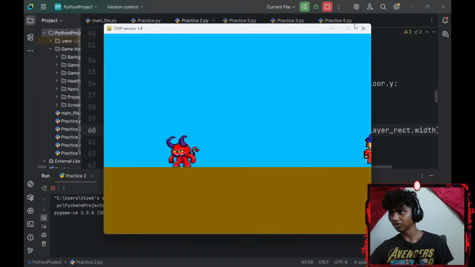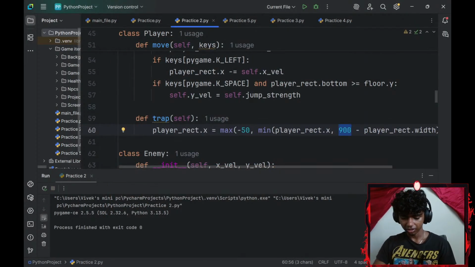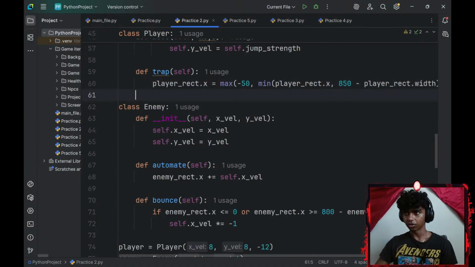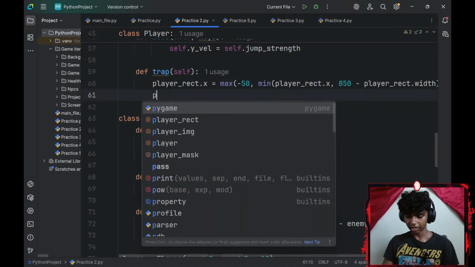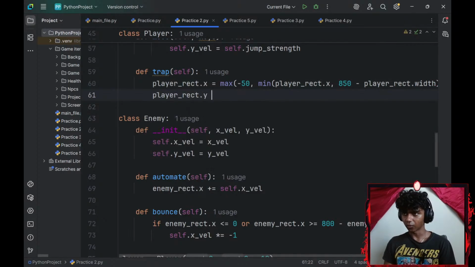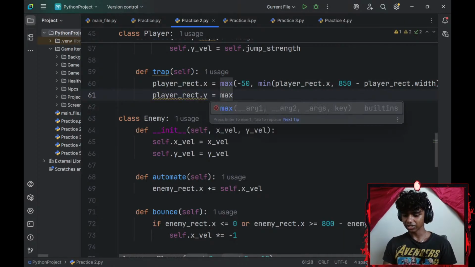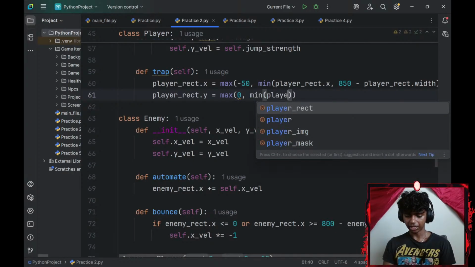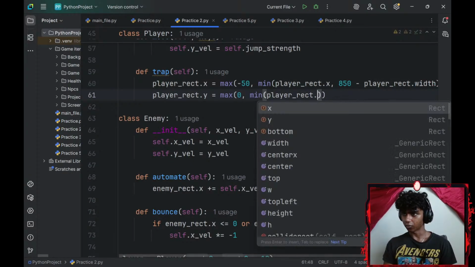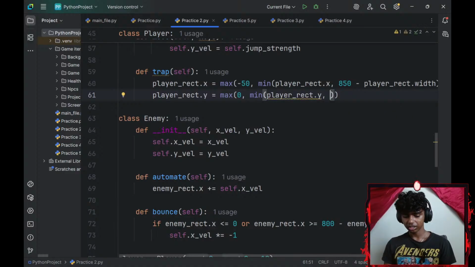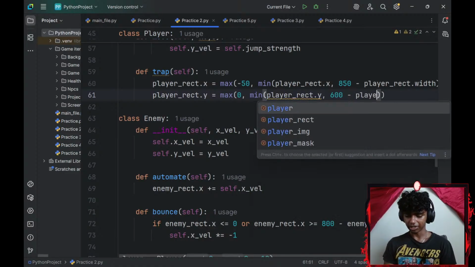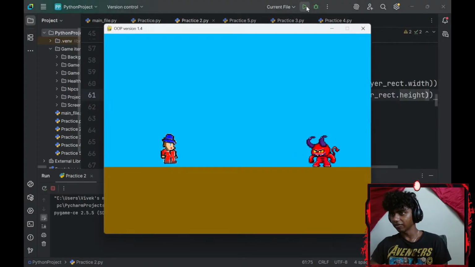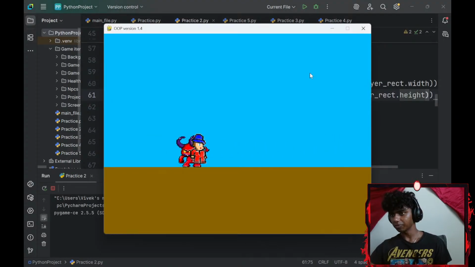And I can do the same thing for the y-axis. I think 850 is pretty good. 850, and then I can do that for the y-axis as well if I want to go to the bottom. So let's go here, go up and go with player_rect.y-axis equals max, which is going to be 0 for now, min, which is going to be player_rect.y-axis, comma 600 minus my player_rect.height this time, not the width. Now if I run the command, my player is going to be here.